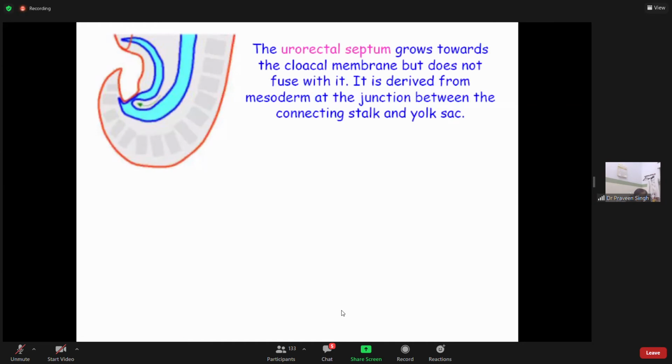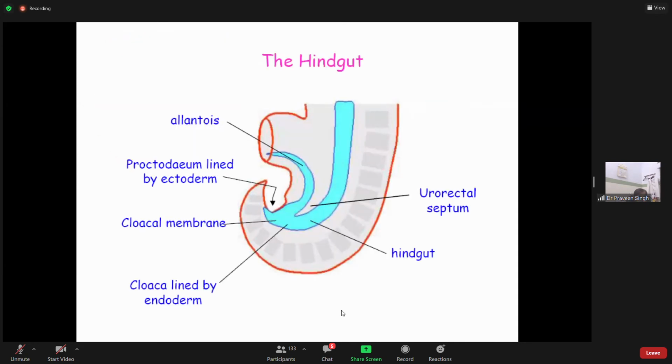The urorectal septum. Can you see? यहाँ पे urorectal septum देखिए. This is the urorectal septum, and this is the proctodeum lined by ectoderm. ये आगे जा रहा है और आगे जा रहा है. यहाँ पे जाके रुक जाएगा. It will stop once it reaches this cloacal membrane and the ectodermal lining. This brown colored thing is ectoderm. This blue colored thing is lined by endoderm.